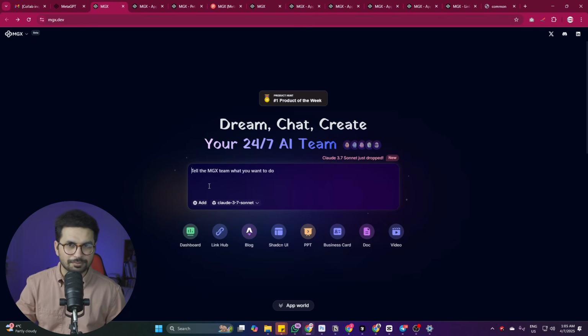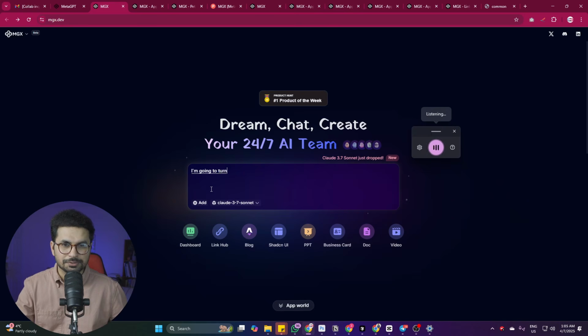I'm just going to give a very basic idea about our project, because then the product manager and the team lead will actually gather requirements, create a very detailed requirement specification document, and then they will start development. So what I'm going to do, I'm going to turn on my speech to text. You can simply turn on Windows by clicking on this Windows key plus H key, and you can have your speech to text option. And from here, I'll simply click on this button.